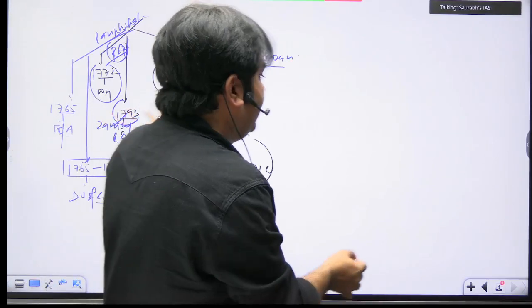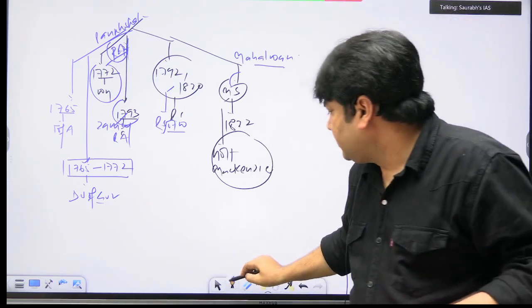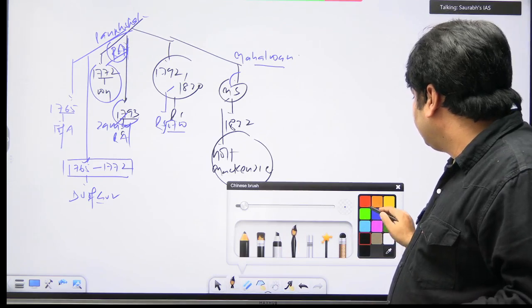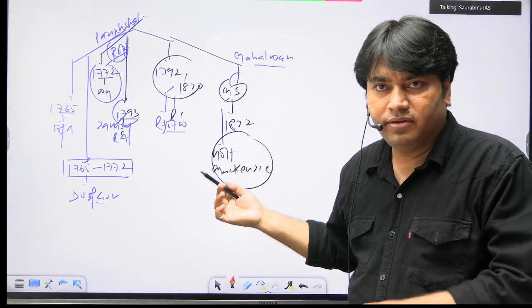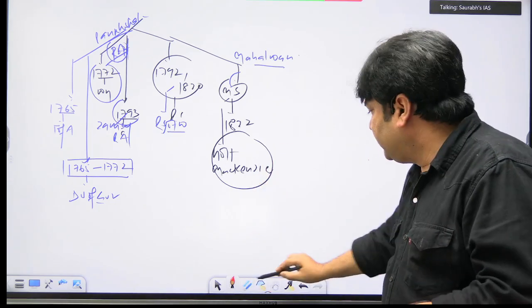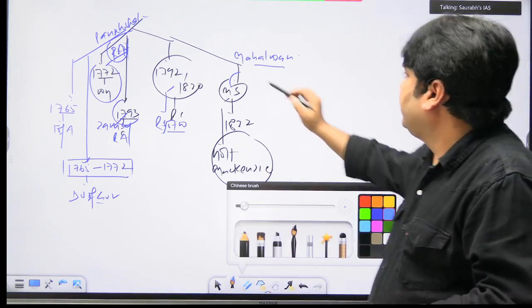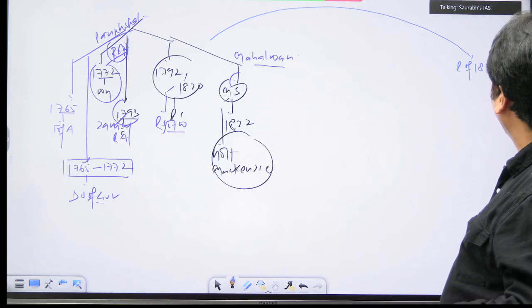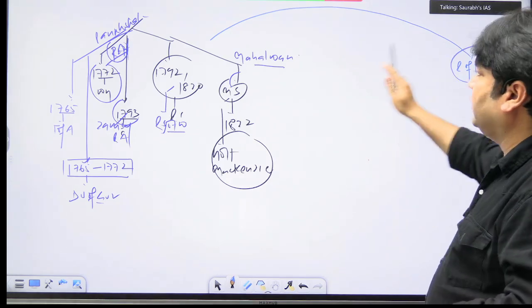Okay. अब now you relate this. ठीक है. जब हम किसी भी टॉपिक को फिनिश करते हैं, whenever you are finishing any topic, try to correlate this topic with some other issues. Then it will be helpful for your exam, right? Now we are correlating it with the revolt of 1857. Okay. बताओ.